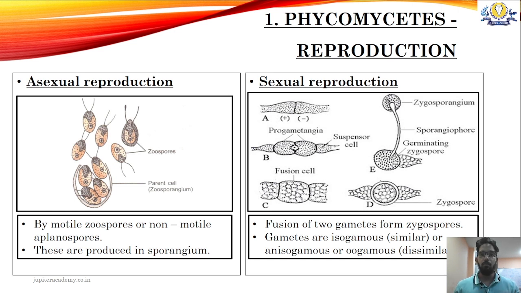Anisogamous means they are both dissimilar in shape and size, but both of them are motile. Whereas oogamous means that one is small and motile, the other one is big and non-motile. Generally, the male is small and motile, and the female is large and non-motile. Such type of sexual reproduction is called oogamous.